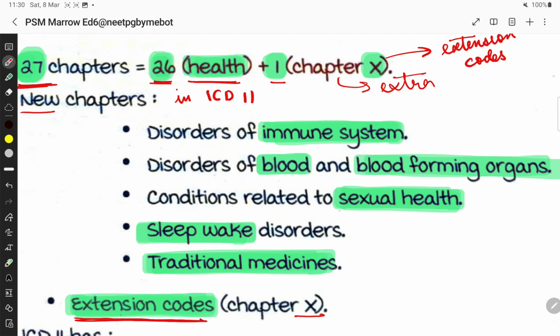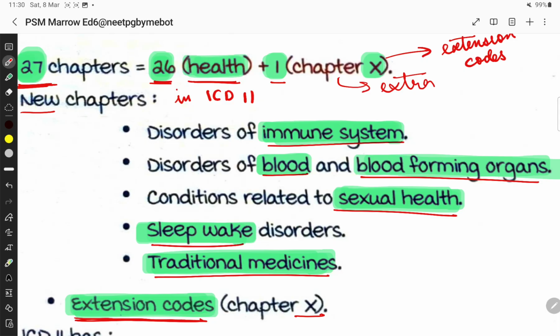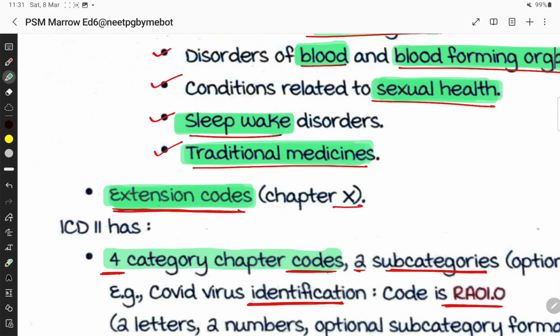These are the new chapters in the ICD-11, and chapter X is on extension codes.